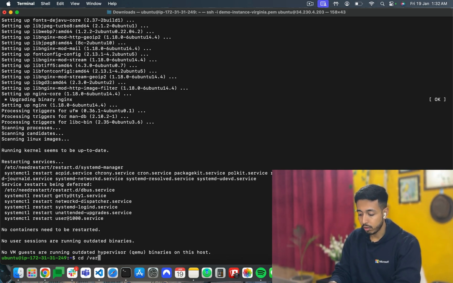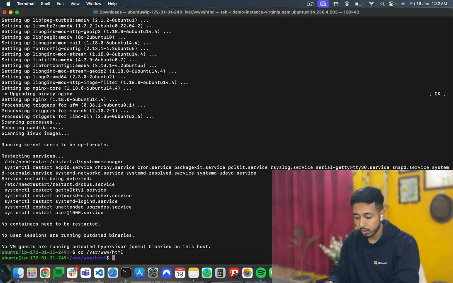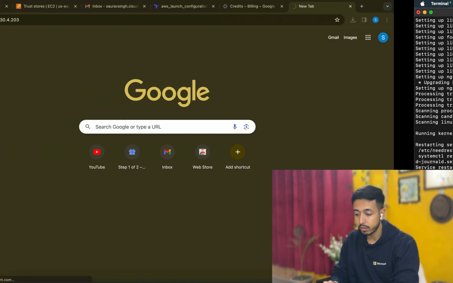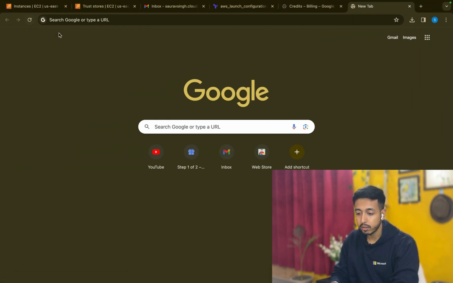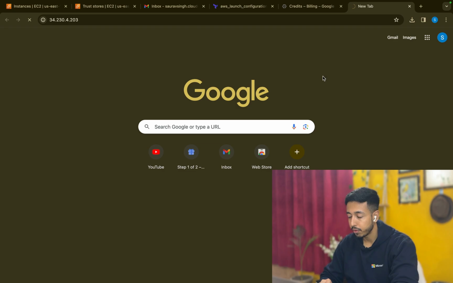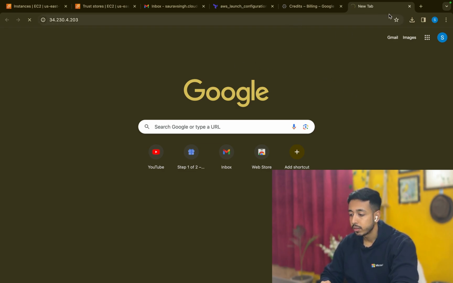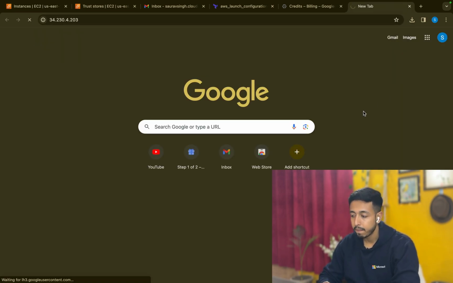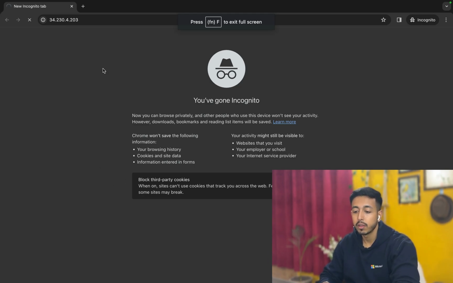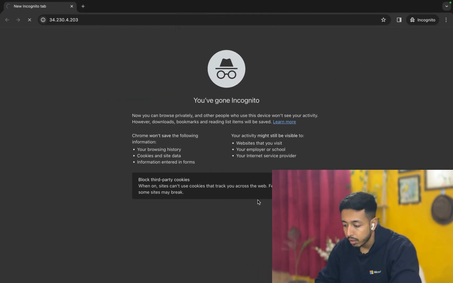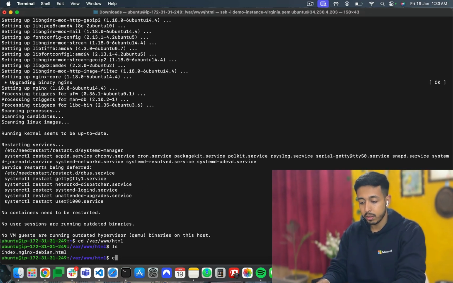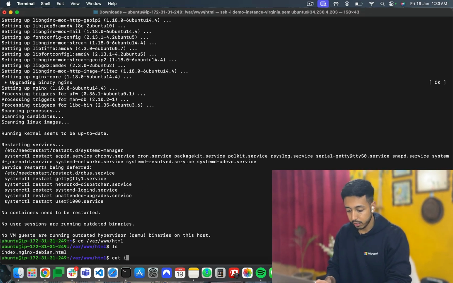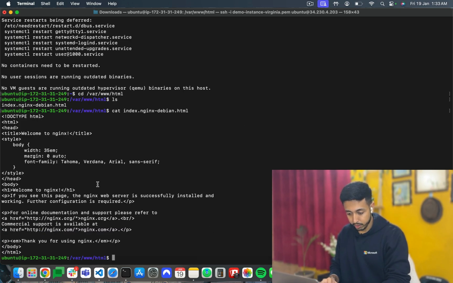Let me check if it is installed or not. Okay, it is there. So now if I refresh this, I should see a web server running on top of it. So this is the IP address. I open it in incognito. It's not coming. So what is the problem? If I do cat index, yes, it is running perfectly fine.